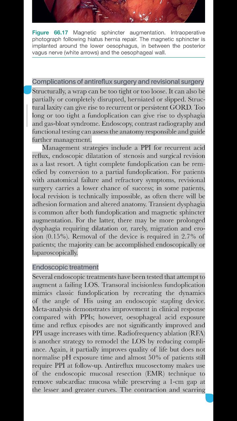Radiofrequency ablation, RFA, is another strategy to remodel the LOS by reducing compliance. Again, it partially improves quality of life but does not normalize pH exposure time, and almost 50% of patients still require PPI at follow-up. Anti-reflux mucosectomy makes use of the endoscopic mucosal resection, EMR, technique to remove subcardiac mucosa while preserving a 1 cm gap at the lesser and greater curves. The contraction and scarring